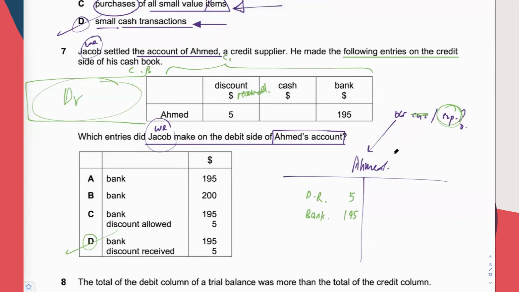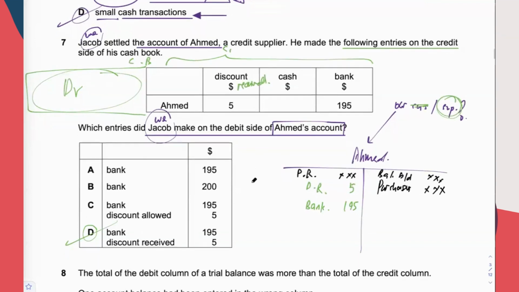If you want to know what other things could appear in Ahmed's account, purchases should be here. If you have any purchases on credit, buying goods on credit, it is here. If you have purchases returns, it is here. If there's an opening balance, it will be here. In any other questions which are about supplier account. Okay, so there you go. Answer is D. Debit side, right? Correct.